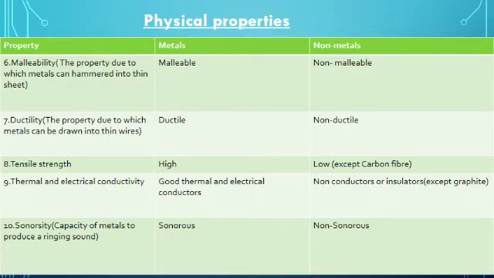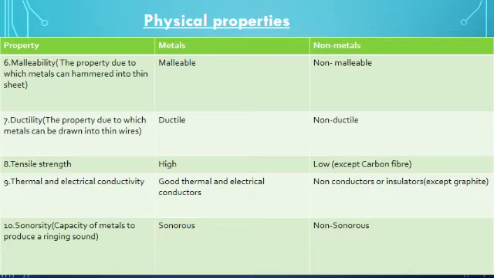They cannot be hammered into thin sheets because they are brittle. Next physical property is ductility. Ductility is the property in which any metal can be drawn into thin wires. Metals are ductile, whereas non-metals are non-ductile. They cannot be drawn into thin wires.